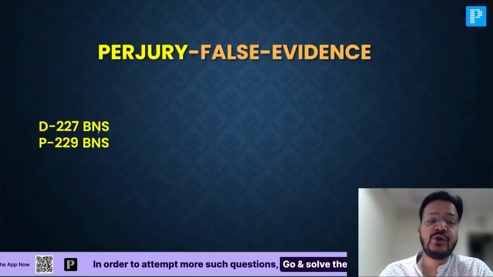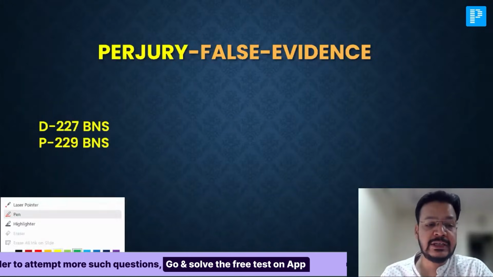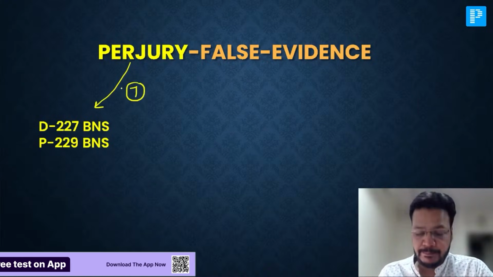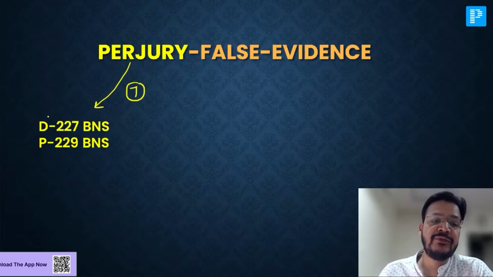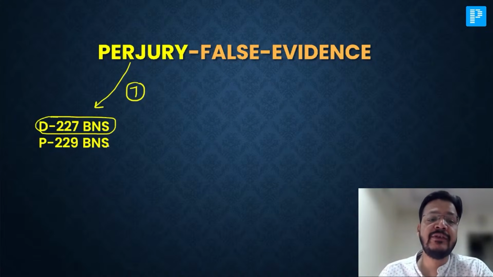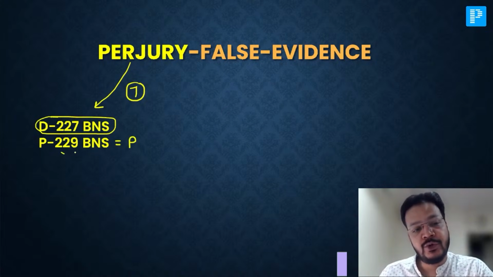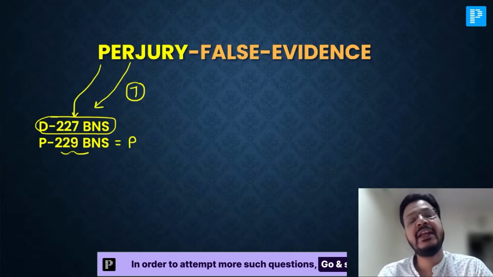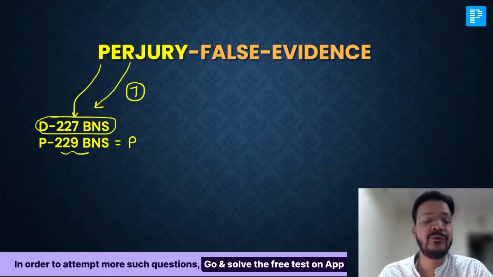Perjury, how to remember? I am telling you the simplest trick. Perjury is a 7-letter word, my dear friend. So the definition of perjury is 227 and the punishment of perjury is 229. Perjury has 7 letters, so the definition is 227. That is false evidence.